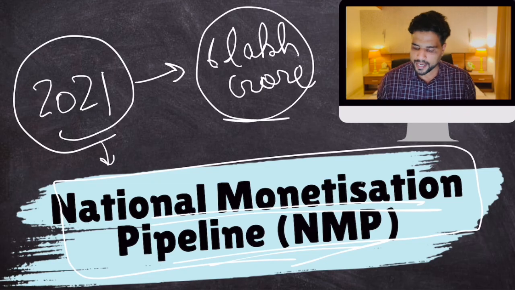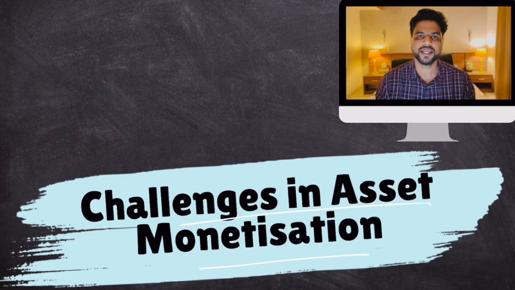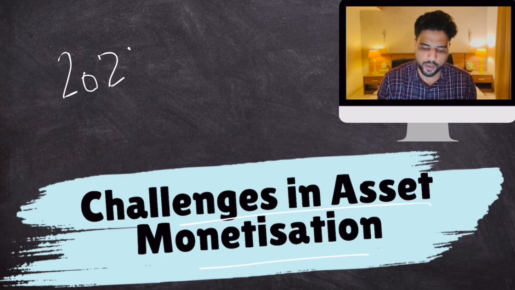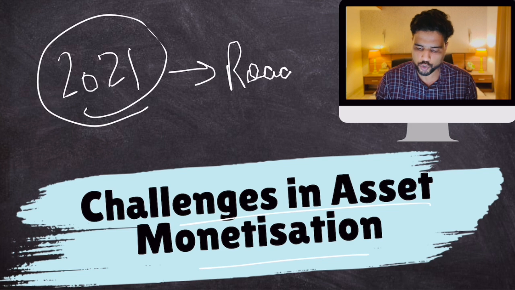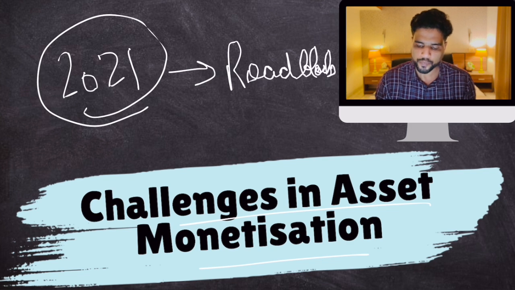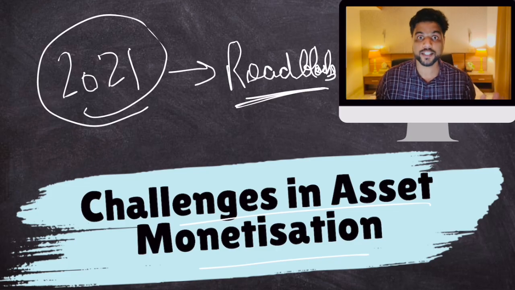And in your notes, we have also mentioned what are the challenges in asset monetization. National monetization pipeline was launched in 2021. Yet it hasn't been that successful because there were some roadblocks, some issues in India which didn't allow full-fledged monetization. Yes, monetization has happened, but not to the extent we wanted.